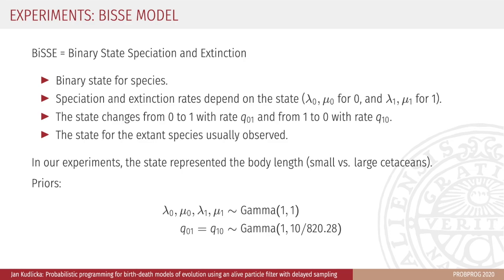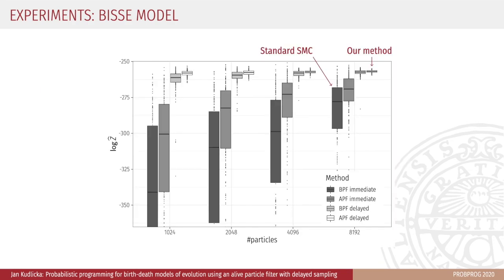The state 0 means small cetaceans, whose body length was less than the median body length of all cetaceans, and 1 otherwise. The difference between our method and the standard SMC is even larger for the BiSSE model. Our method yields an increase of the effective sample size and the conditional acceptance rate by a factor of 30 in comparison with standard SMC.